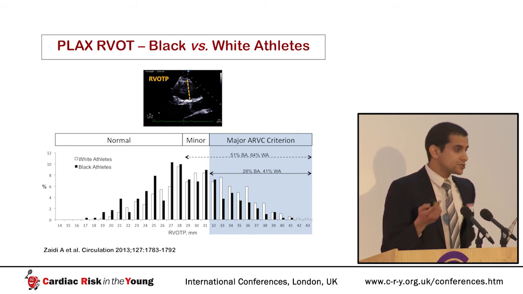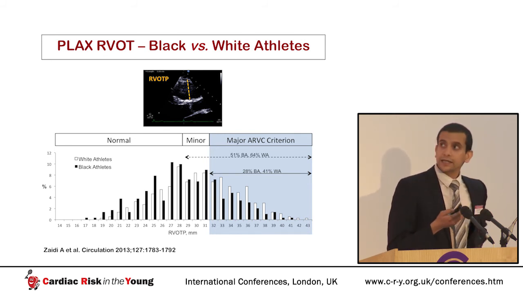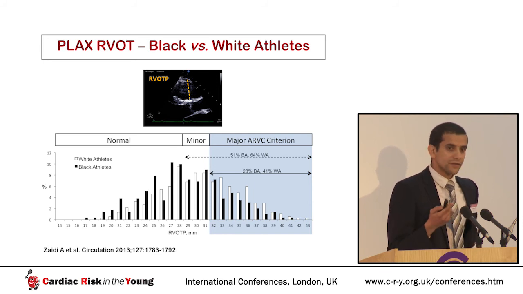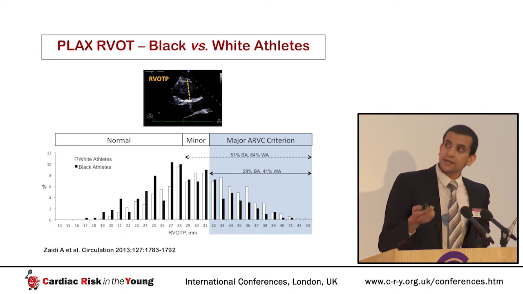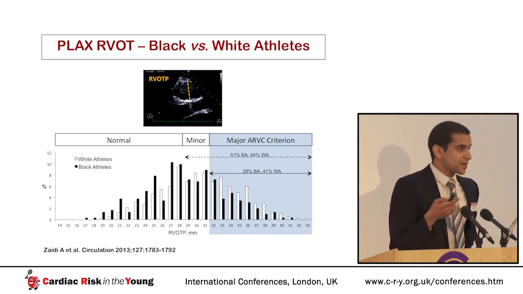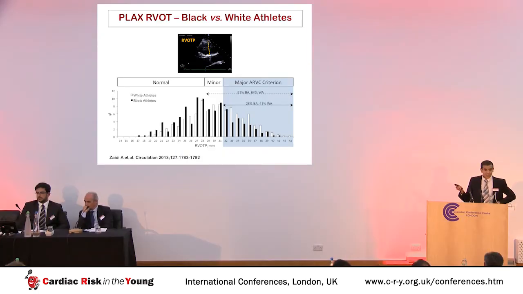This chart shows the range of values for the right ventricular outflow tract in the parasternal long axis view. And we found that up to around 50% of healthy athletes have an enlarged right ventricular outflow tract, regardless of their ethnicity. 51% of black athletes and 2/3 of white athletes had dilatation of the right ventricle in the range compatible with a minor diagnostic criterion for ARVC. 28% of black athletes and 40% of white athletes had marked dilatation of the right ventricle in the range compatible with a major diagnostic criterion for ARVC.